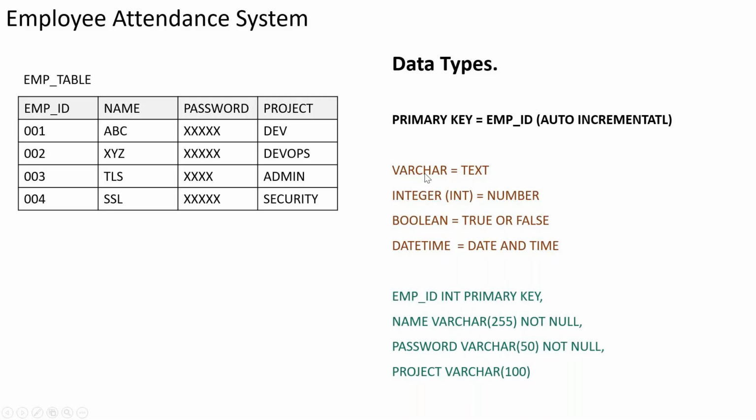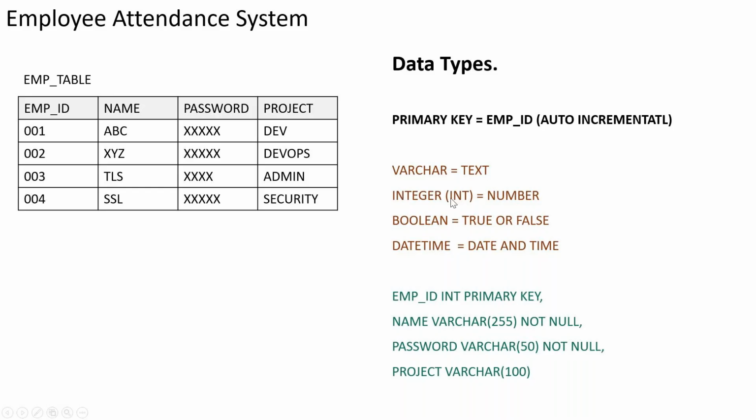So varchar is again a database type equal to text. In case you want to create an ID, like employee ID or name, the type for that particular name should be something like a varchar. That's a type you need to mention at the time of creating the table. Table creation is also a process. I'll explain in the code how it is created, and we'll see that.